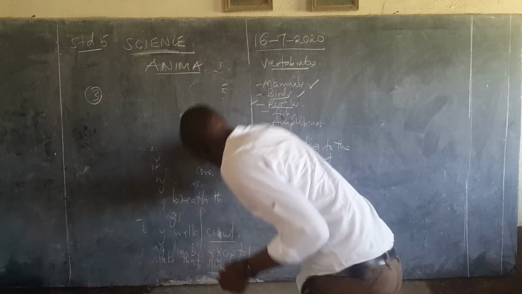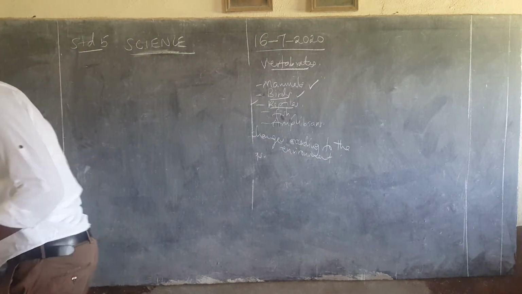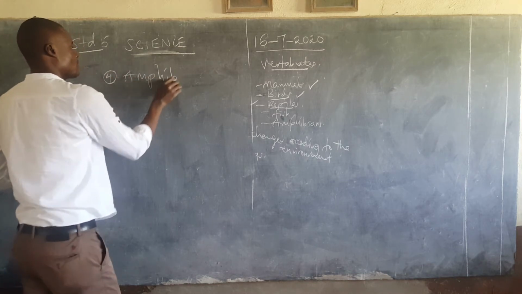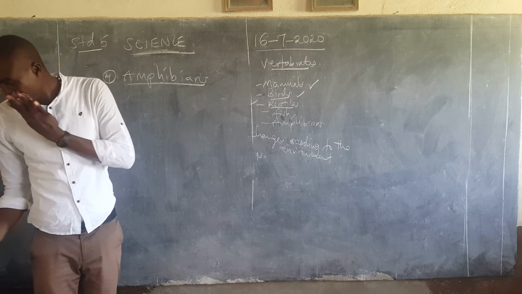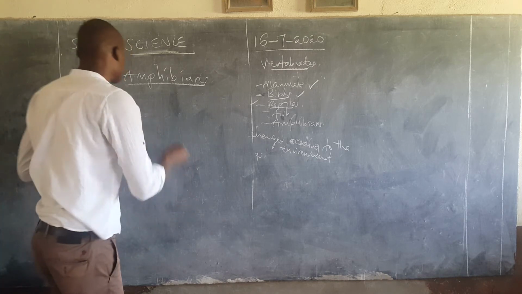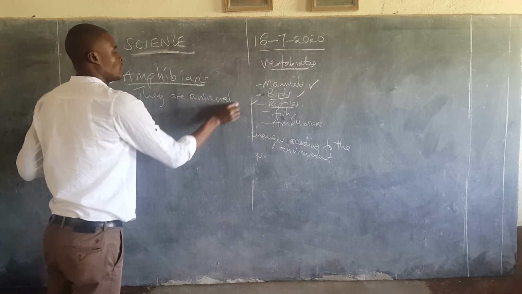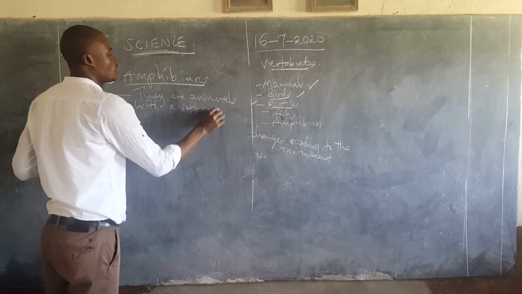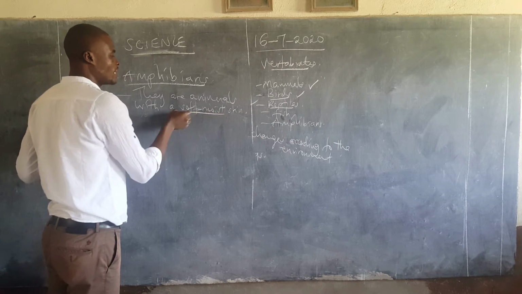Hence, we are going to the next category. Our next category is number 4, that is the amphibians. Let us know something about the amphibians. These are animals with soft, moist skin. The word moist there means it is wet. Moist skin. Moist means it's watery.